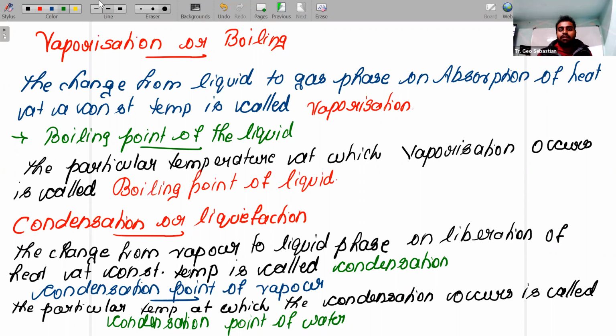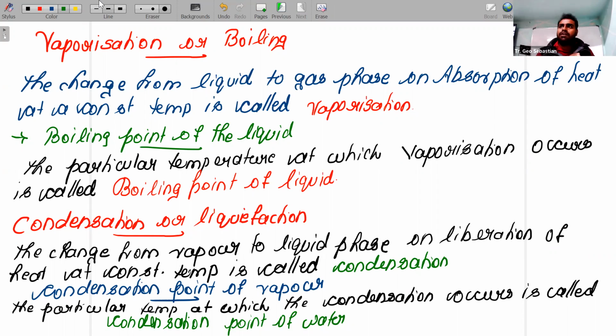The change from liquid phase to gas phase on absorption of heat energy at a constant temperature, we call it vaporization or boiling. So what do you mean by boiling point? The temperature at which vaporization occurs is called the boiling point of the liquid.